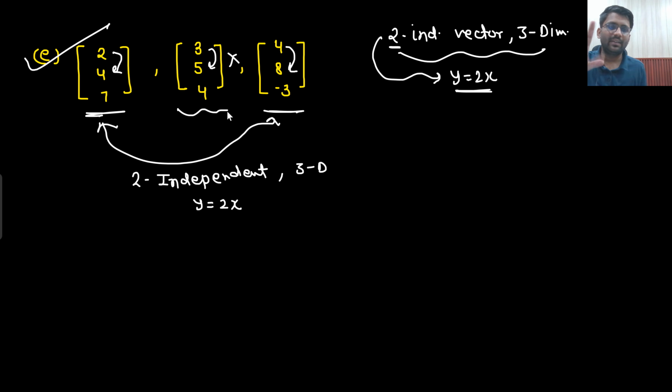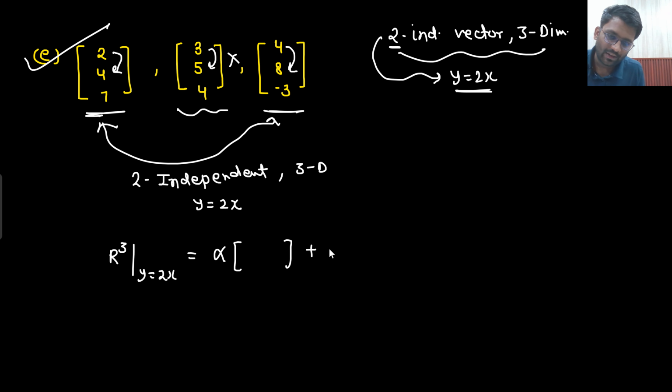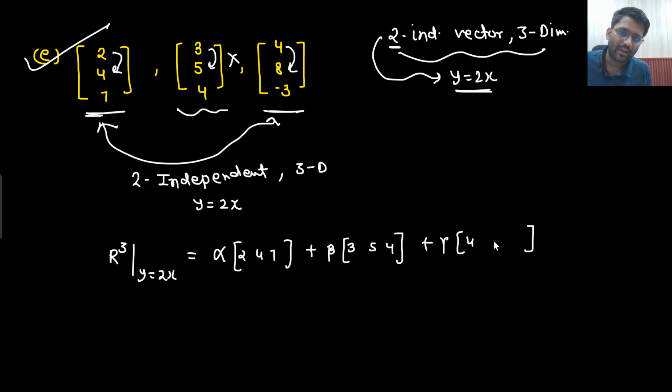Basically the point is that my R3 with the condition y equals 2x should be spanned by a linear combination of vector A, vector B and vector C. This is the condition, no? So here I am writing down 2, 4, 7. Here I am writing down 3, 5, 4, and here 4, 8, minus 3.